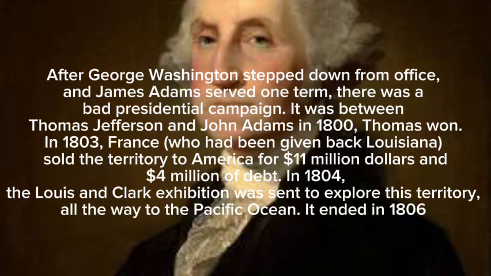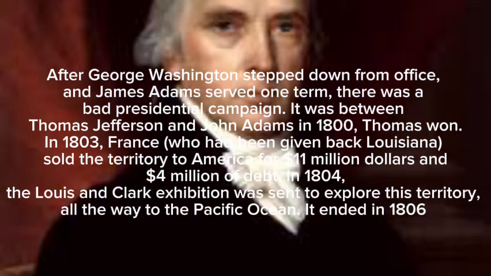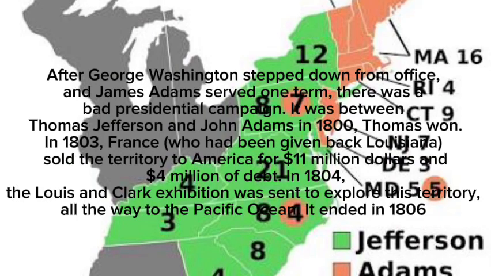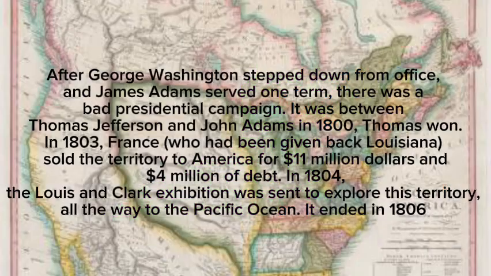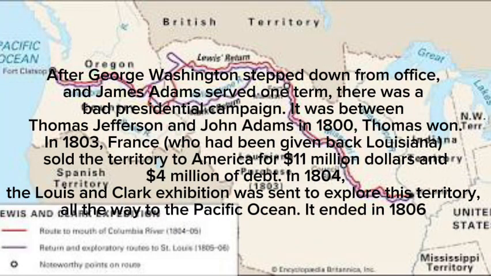After George Washington stepped down from office and John Adams served one term, there was a bad presidential campaign. It was between Thomas Jefferson and John Adams in 1800. Thomas won. In 1803, France, who had been given back Louisiana, sold the territory to America for $11 million and for $1 million of debt. In 1804, the Lewis and Clark expedition was sent to explore this territory, all the way to the Pacific Ocean.